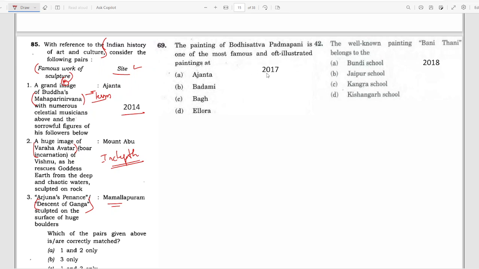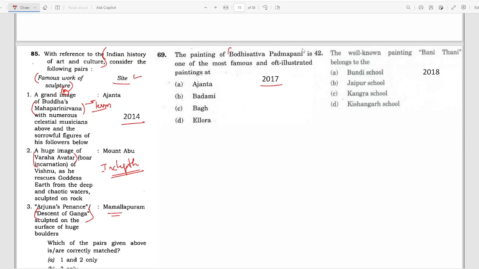In 2017, they asked about the painting of Bodhisattva Padmapani. When we are reading philosophy, that is under the ancient history PYQs, we had already discussed Bodhisattvas. Again, Ajanta, Badami, Bagh and Ellora are very famous and very important. So these famous places you have to read in detail and make a note of important things or different aspects that make them very special. I hope this is clear.